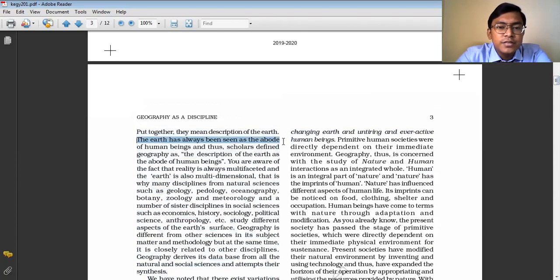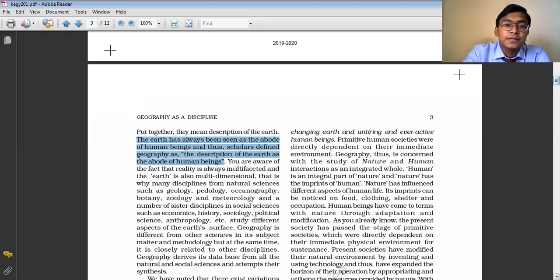The earth has always been seen as the abode of human beings, and thus scholars define geography as the description of the earth as the abode of human beings. The earth has always been considered the home of human beings. So many scholars and geographers have defined geography as the description of the earth as the home of human beings.